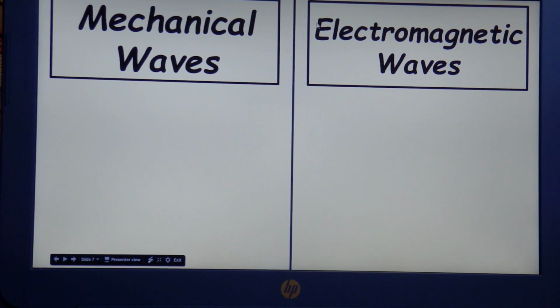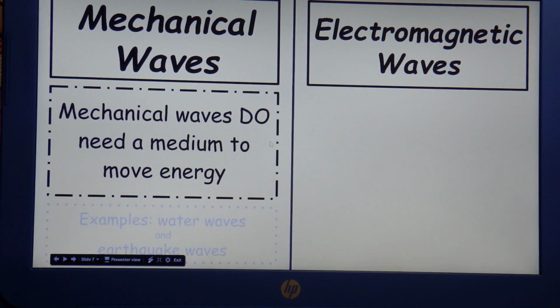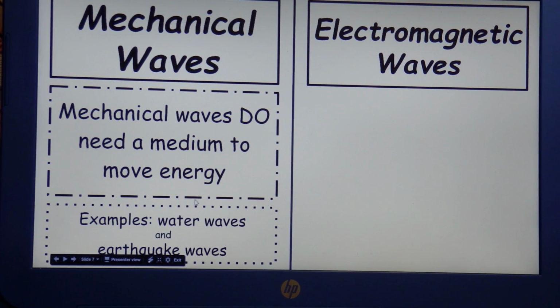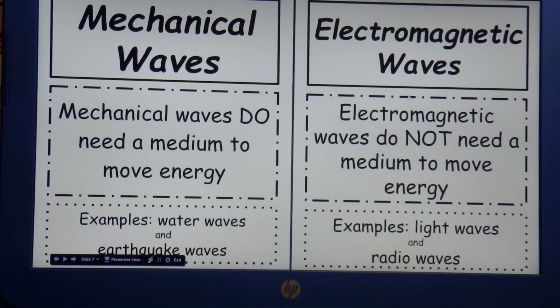Take mechanical waves and electromagnetic waves, for example. One does require a medium while the other does not. Mechanical waves do need a medium, so they're like the water waves and earthquake waves that I told you about before. While electromagnetic waves do not need a medium. Examples of this are light waves and radio waves.